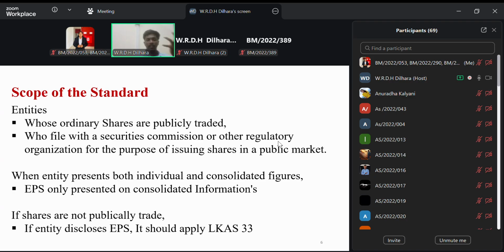That means if a company is not listed as a PLC but they disclose earnings per share in their financial statements, they need to comply with LKAS 33.